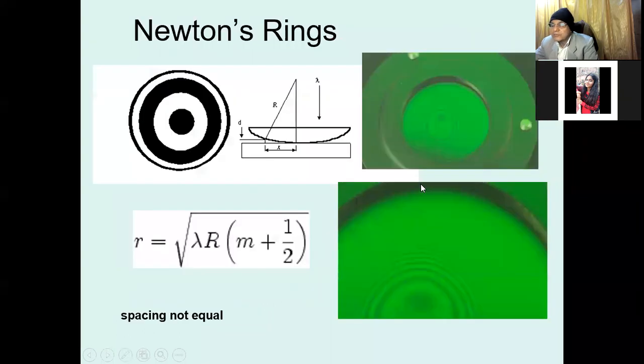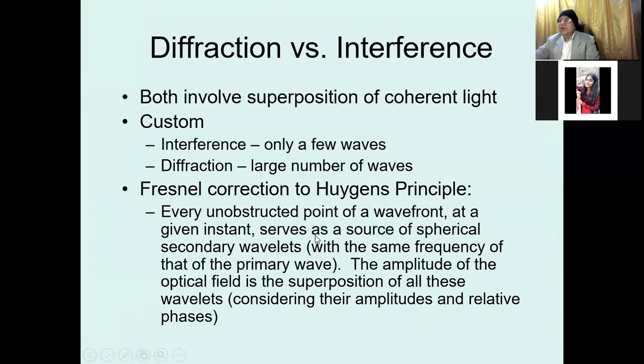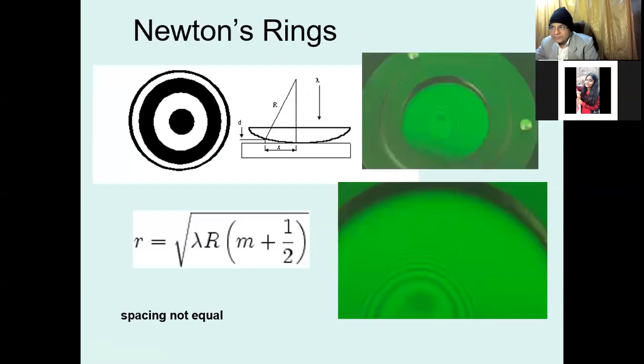On the basis of this ring and the interference pattern, we can calculate the radius of the ring, and along with the radius we can also calculate the refractive index of the liquid in the rings.